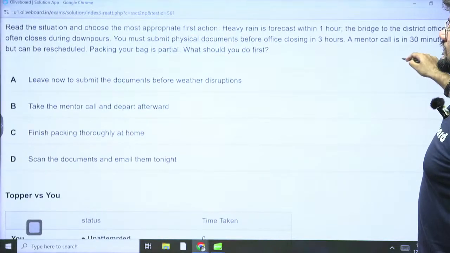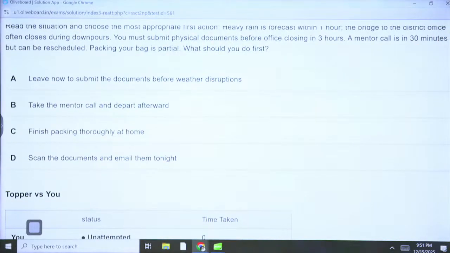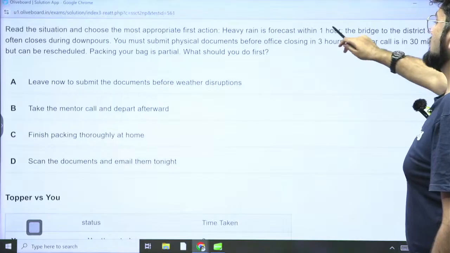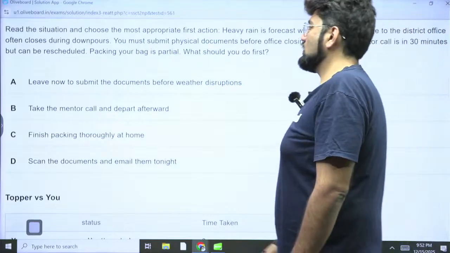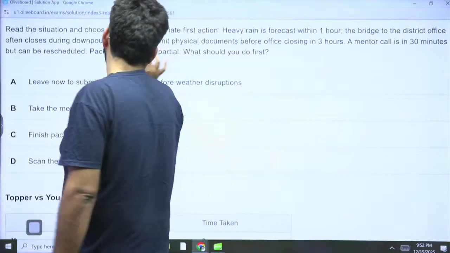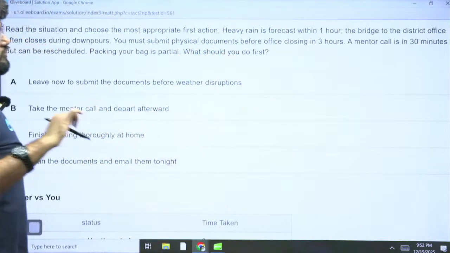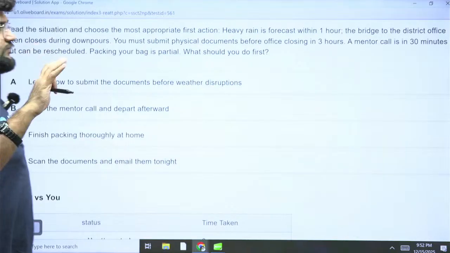Okay, read the situation and choose the most appropriate first action. So heavy rain is forecast within 1 hour. The bridge to the district office often closes during downpours. Okay, you must submit physical documents before office closing in 3 hours. Okay, a mentor call is in 30 minutes but can be rescheduled. Packing your bag is partial. What should you do first? Okay, so again, what you should do first is you have to submit the physical documents. Okay, the office is closing in 3 hours and it's going to rain within 1 hour.